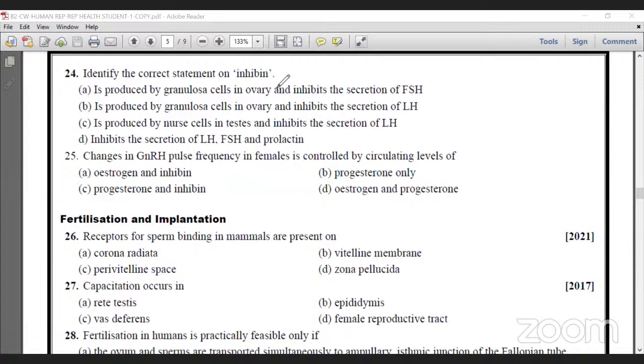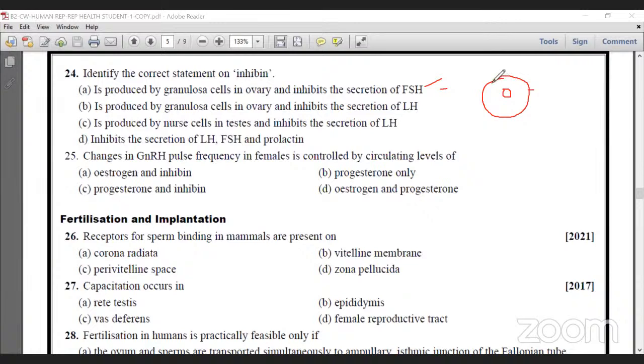Actually, once ovulation begins, FSH and LH are secreted in a high peak, okay? Then ovulation occurs. After ovulation, the cells present in that ovary, the granulosa cells, inside the egg, the Graafian follicle is there.